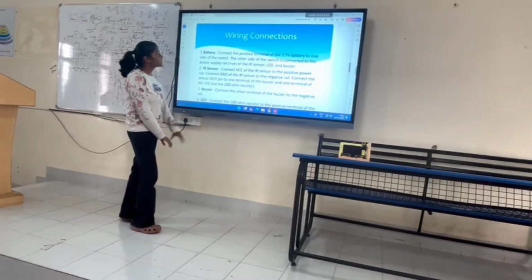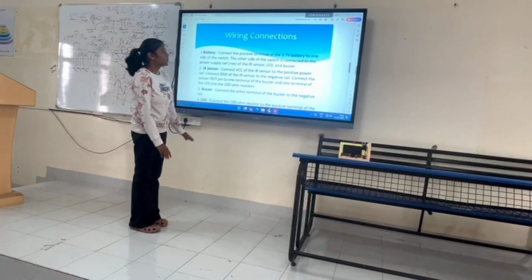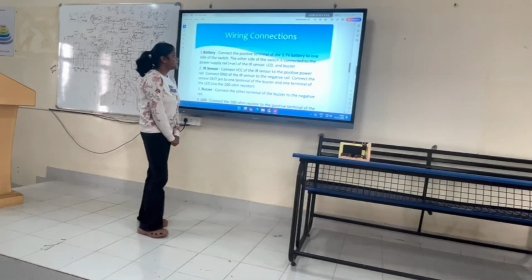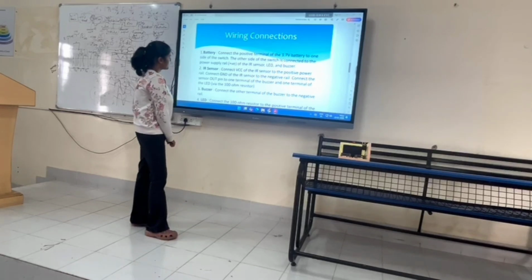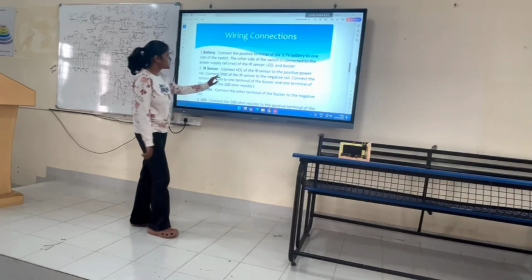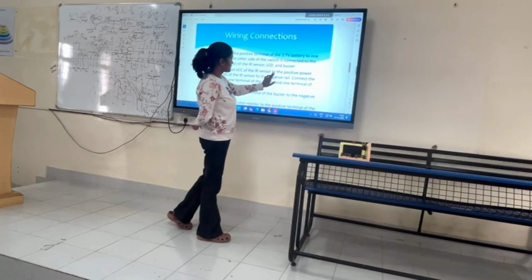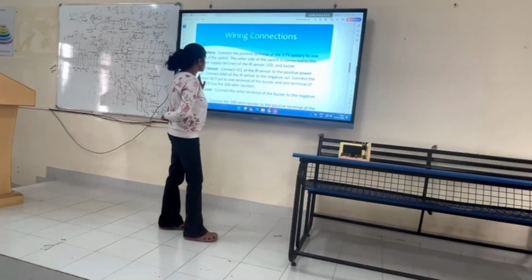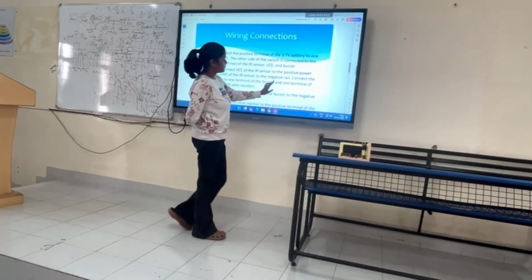Wiring connections. Battery: connect the positive terminal of the 3.7 volt battery to one side of the switch. The other side of the switch is connected to the positive rail, which powers the IR sensor, LED and buzzer. IR sensor: connect VCC of the IR sensor to the positive rail, and connect GND of the IR sensor to the negative rail.